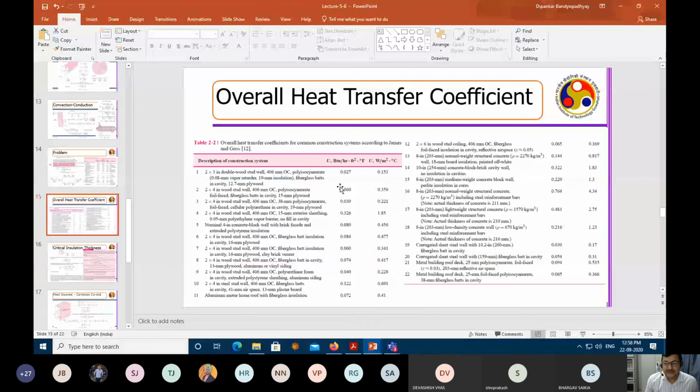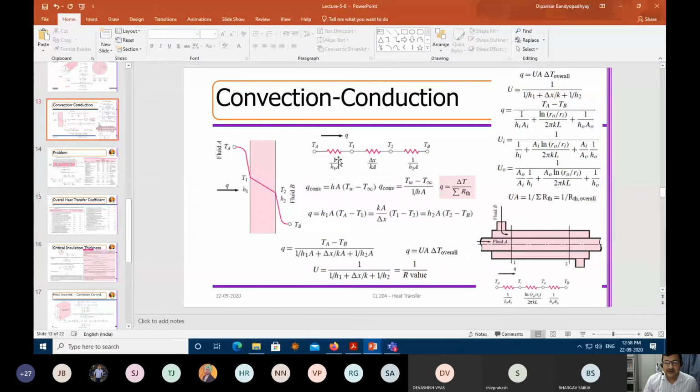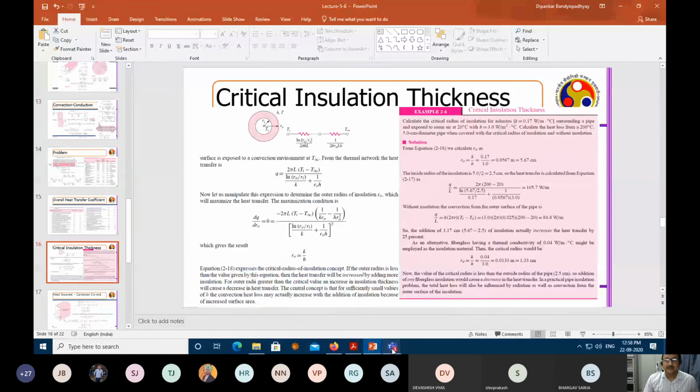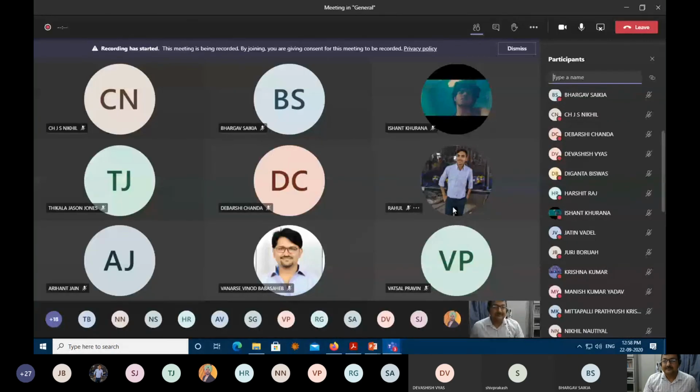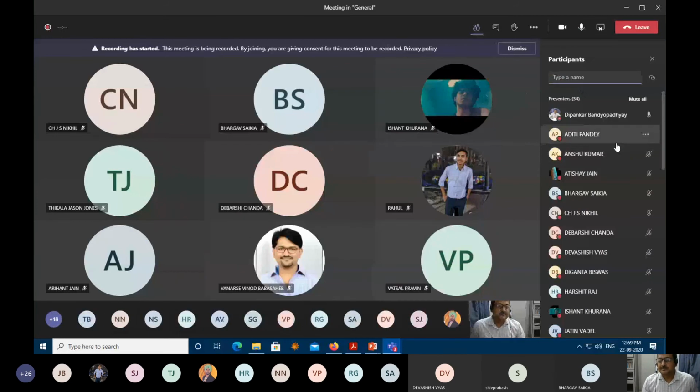What is the unit of overall heat transfer coefficient? You may see that thermal conductivity was watt per meter degree centigrade, and for overall heat transfer coefficient, this will become watt per meter square degree centigrade, because it is K by delta. That delta ensures that there is an additional unit associated with it in the denominator. And this is exactly the same as the heat transfer coefficient h1. Okay, so I stop here today, and if you have any questions you can ask.